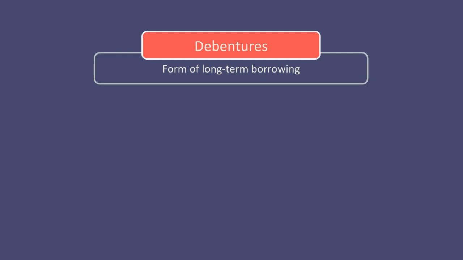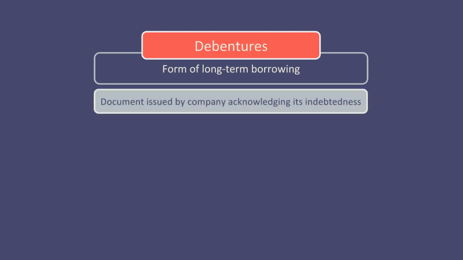Debentures. Debentures can form part of a company's loan capital, and it is a form of long-term borrowing. A debenture is a document issued by a company acknowledging its indebtedness, whether charged on the company's assets or not.